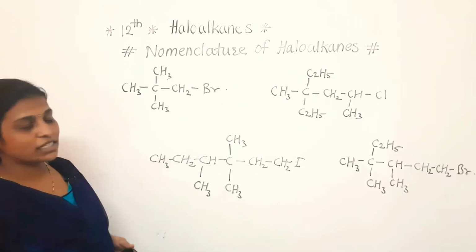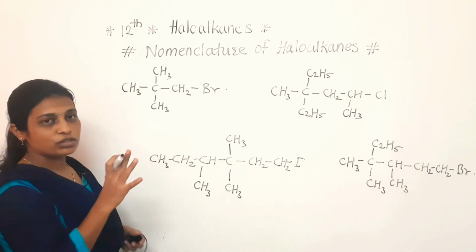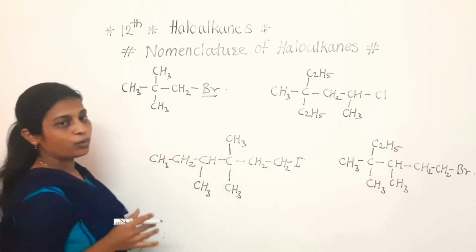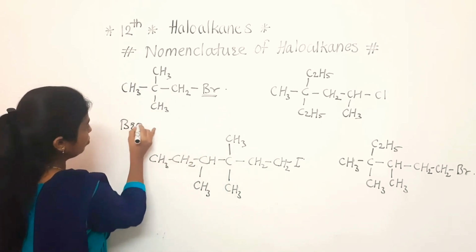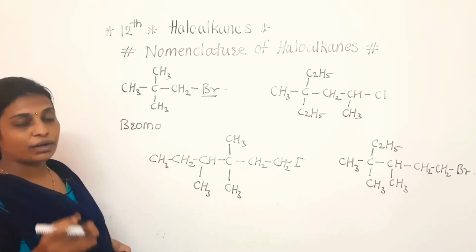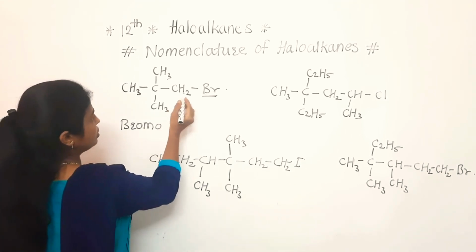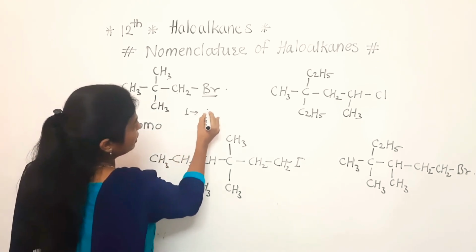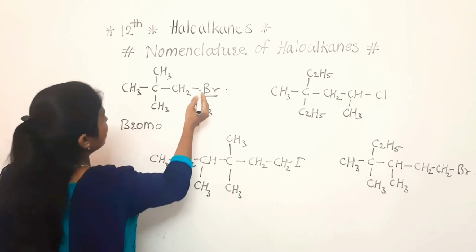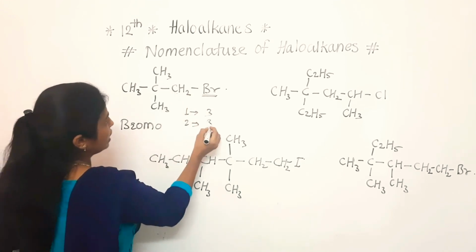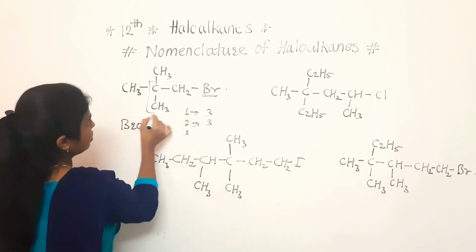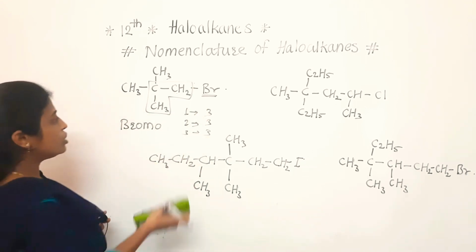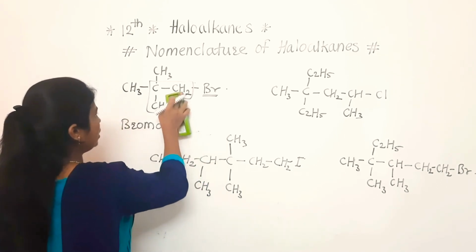Clear to everyone? These are the next 4 examples. In that, what is the first rule? The first rule is that we have to observe which halogen atom is there. It is bromine, which means the name will start with bromo. Now we have to start the numbering. What is the selection of the longest chain? Now see, there are different ways. First way: 1, 2, 3, the number of carbons is 3. Second route: 1, 2, 3, three carbon atoms. Third route is like that also, in that also 3 carbon atoms are coming. So any one route we can select for the numbering.